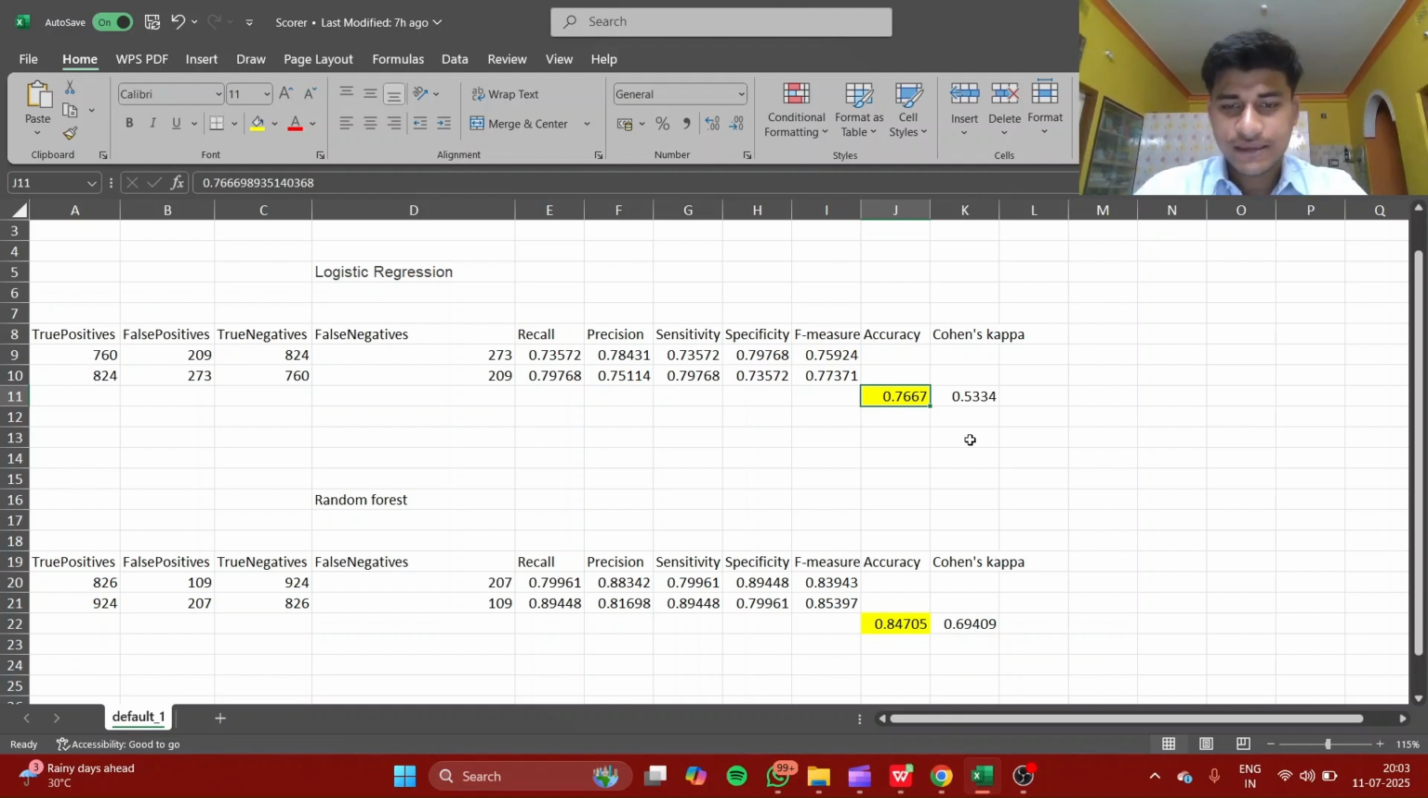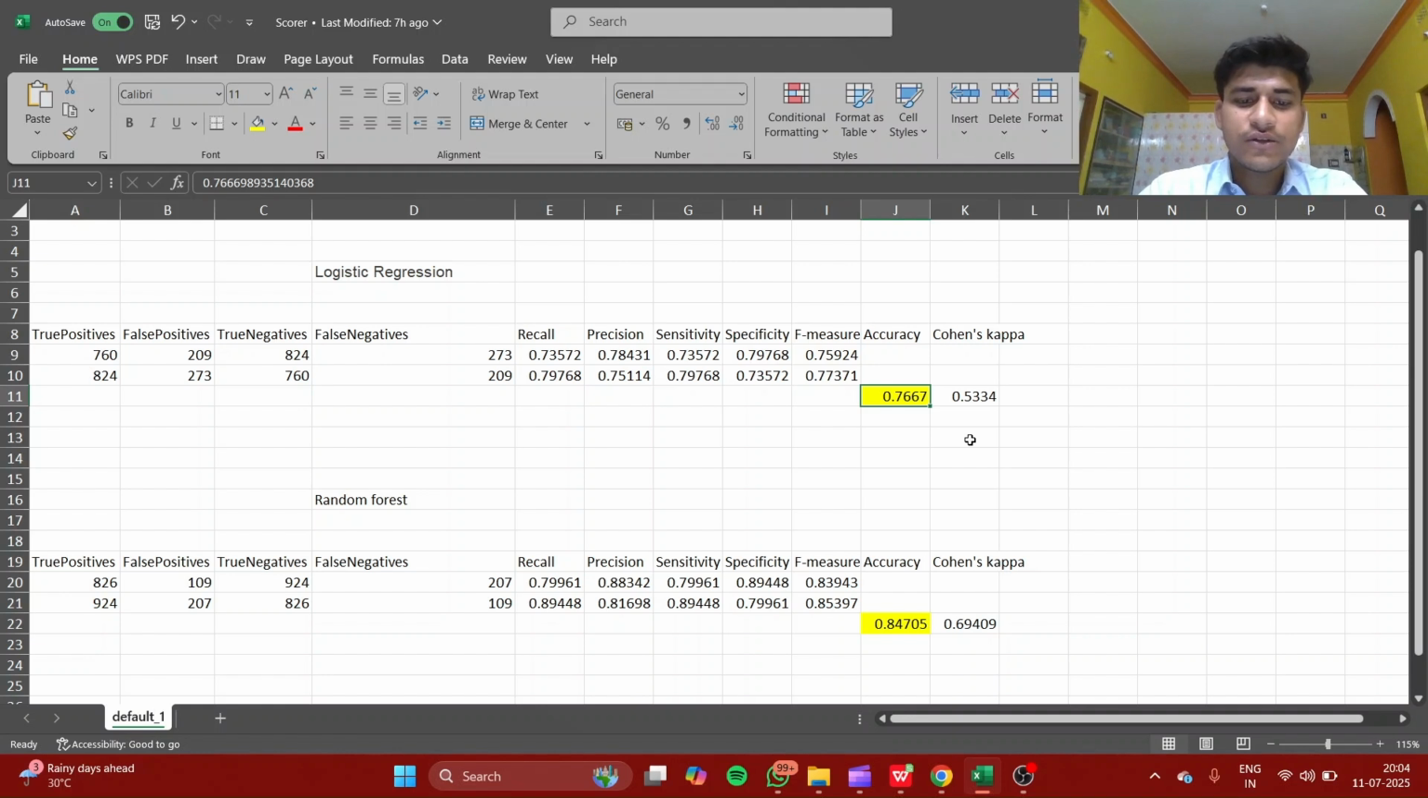As we can see, the precision in logistic regression is 78.43%, and in random forest it's 81.69%, meaning random forest shows higher precision, reducing false positives and improving targeting. Next, we can see the recall or the sensitivity. Out of all actual churners, how many did the model identify correctly? In logistic regression, it's around 79.76%, and in random forest, it's around 89.45%. Clearly, random forest captures more actual churners, helping with early intervention.